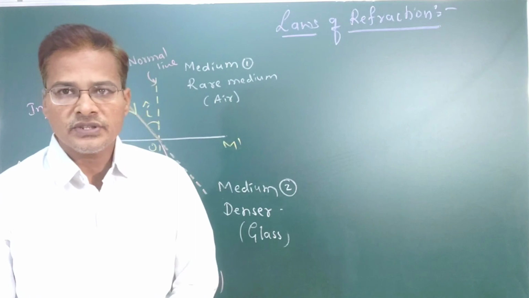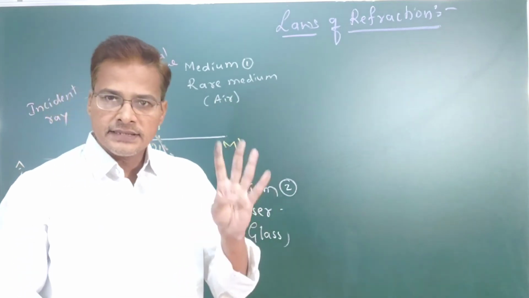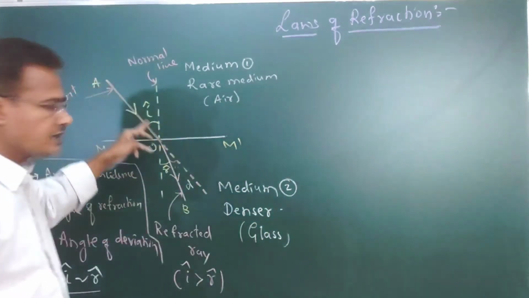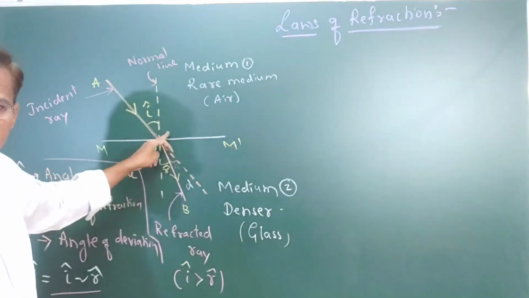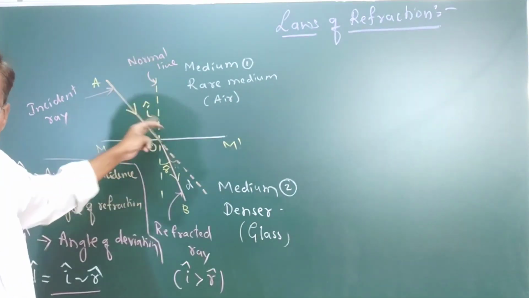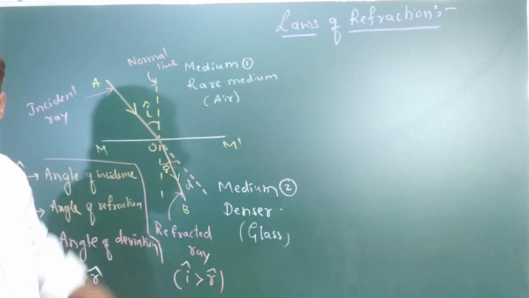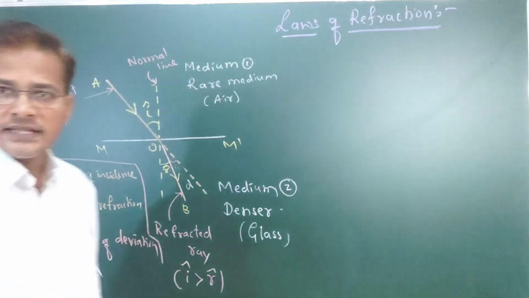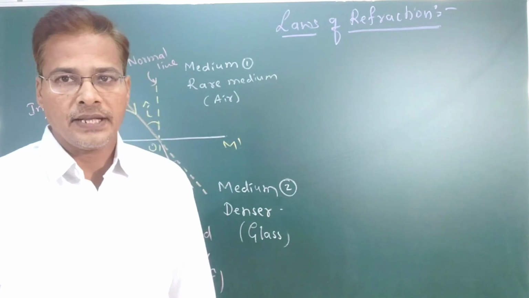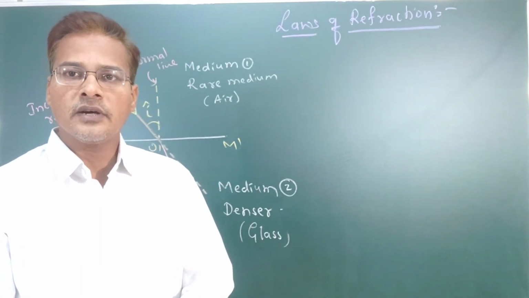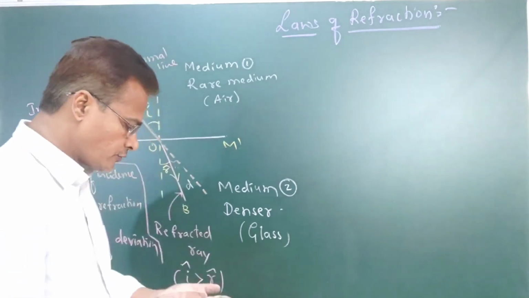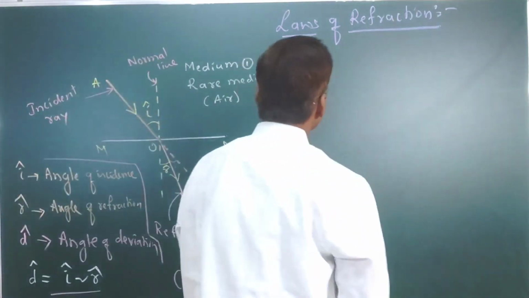What does the first law mean? Once again I will repeat: the incident ray, the refracted ray, and the normal to the interface at the point of incidence lie in the same plane. This we are going to call the first law. So I am going to write down the first law here.